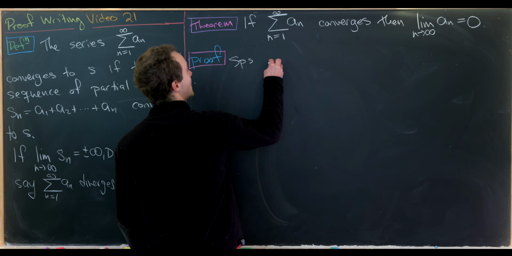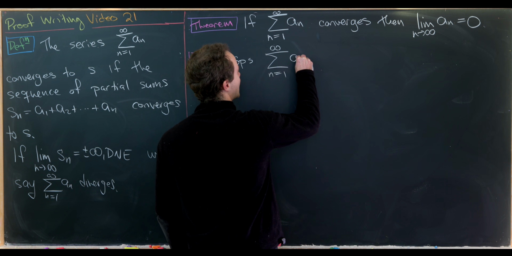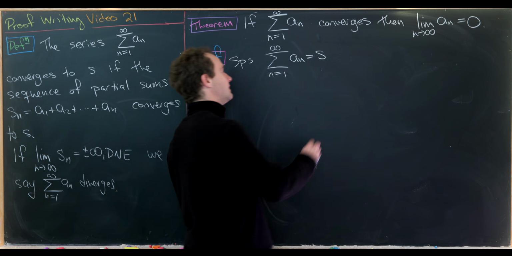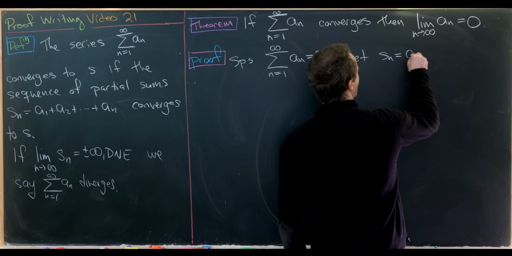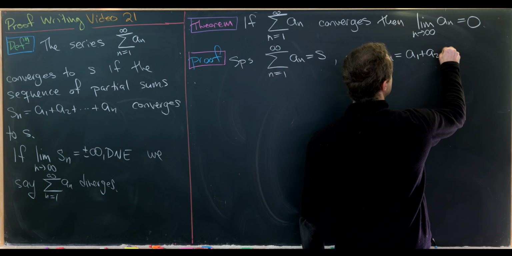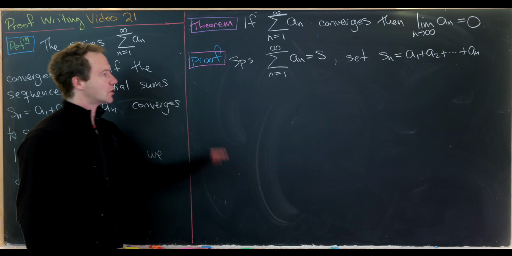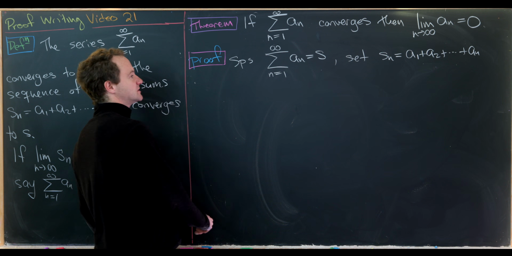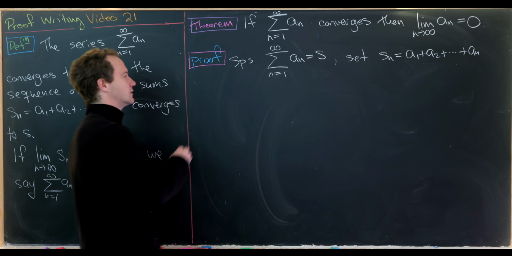So let's suppose that the sum as n goes from 1 to infinity of a sub n has a value of s. And then let's also set s sub n to be the nth partial sum, so a1 plus a2 all the way up to a sub n. So we know that s sub n converges to s. So let's use that via the definition of convergence for a sequence.